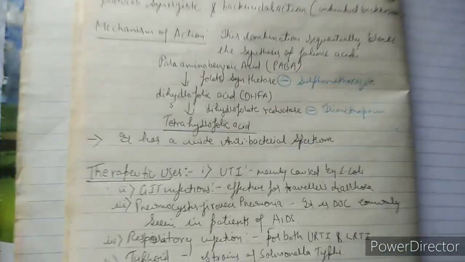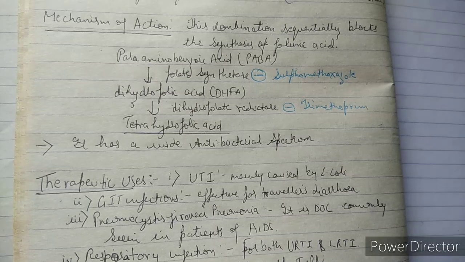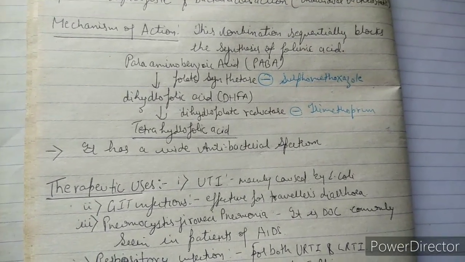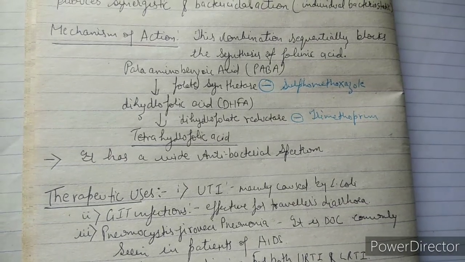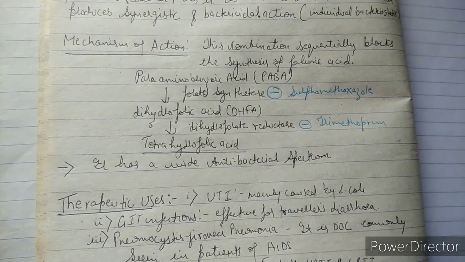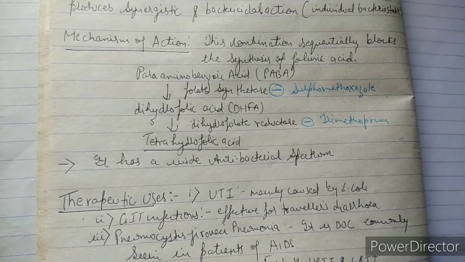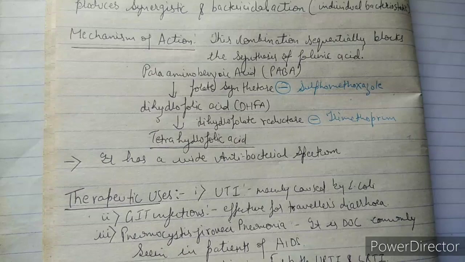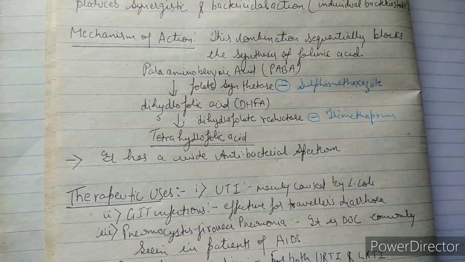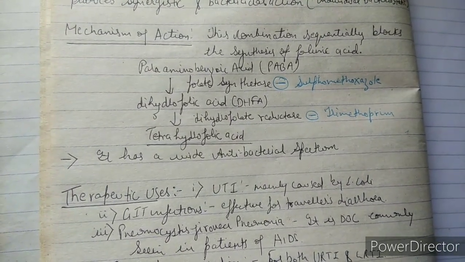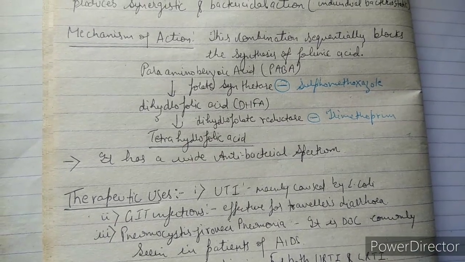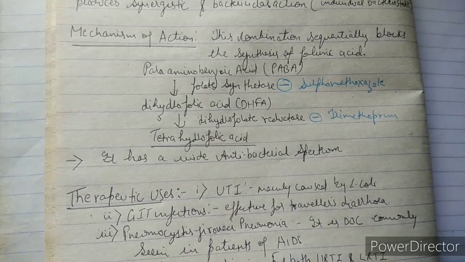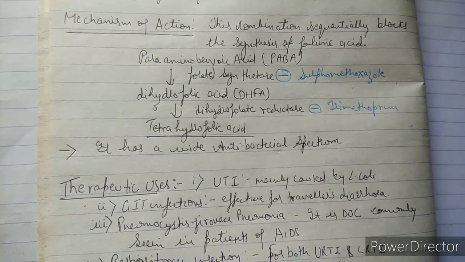Now we will see the mechanism of action of cotrimoxazole. So what is the mechanism of action through which cotrimoxazole works in our body? This combination sequentially blocks the synthesis of folinic acid. That means our body needs folic acid for the synthesis of DNA. So what does it do? It blocks the formation of folic acid, or I can say folinic acid. If folic acid is not formed in our body, then DNA will not be synthesized, and if DNA is not synthesized, the microorganism cannot survive in our body.